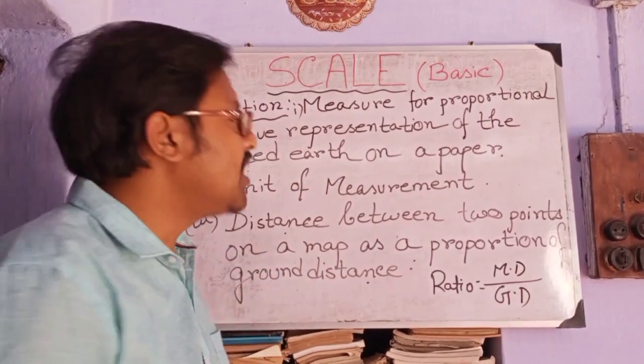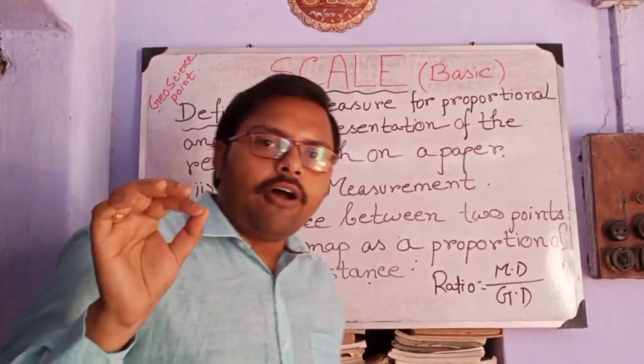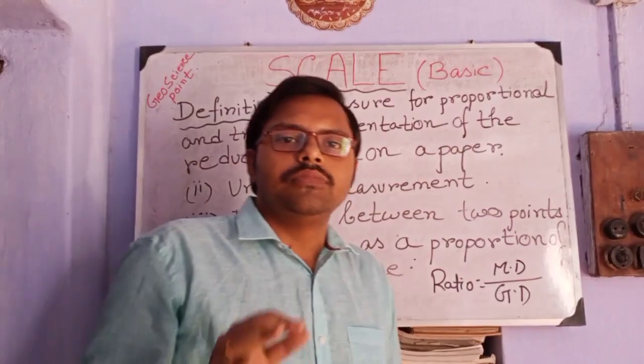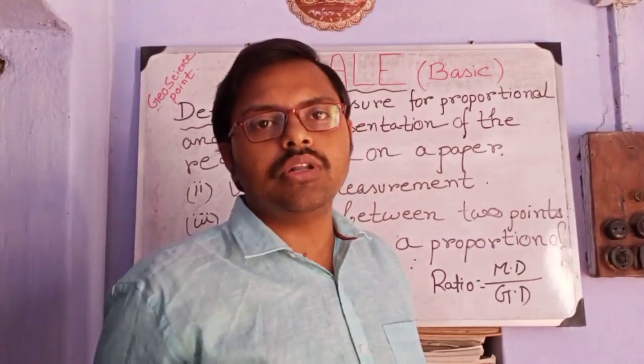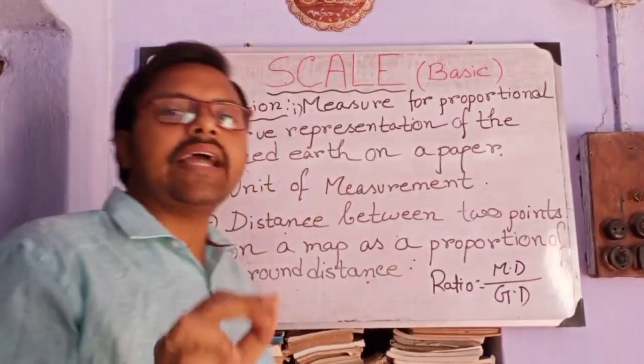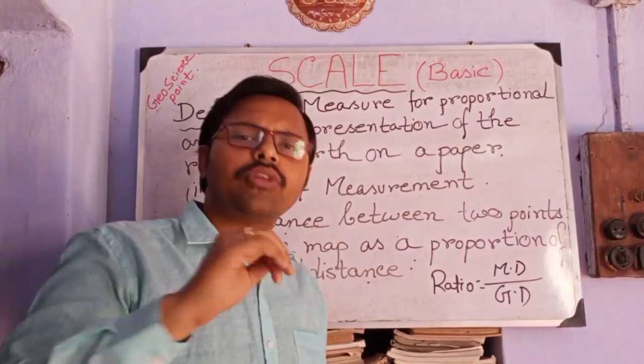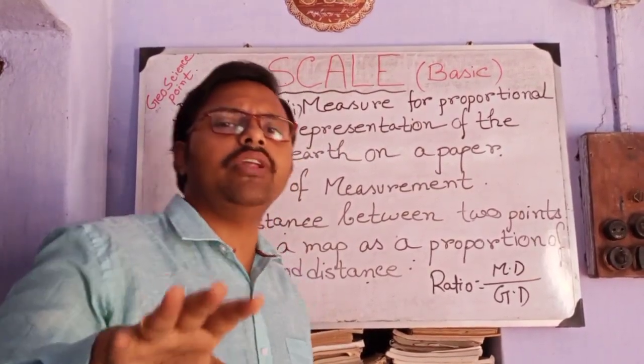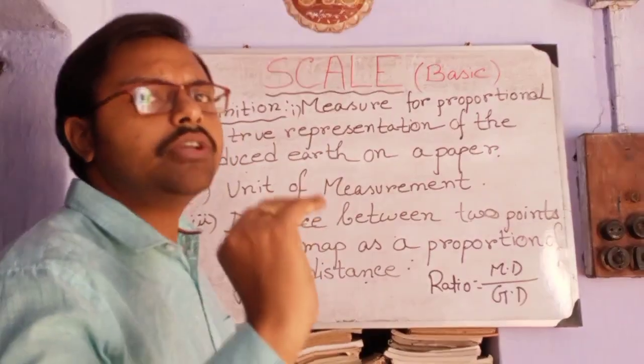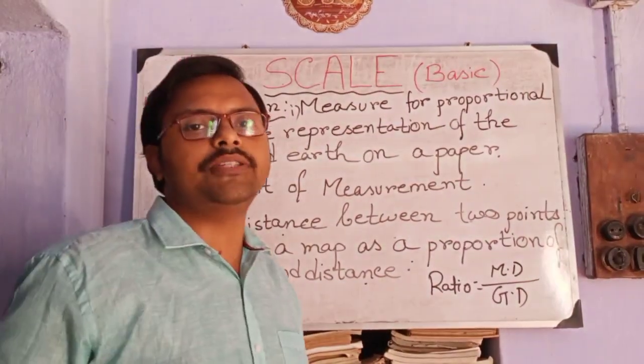It is a ratio. Suppose from your home to your school, the distance is exactly 2 km or 4 km. Anywhere where you live, the distance between your home and your school is 4 km.